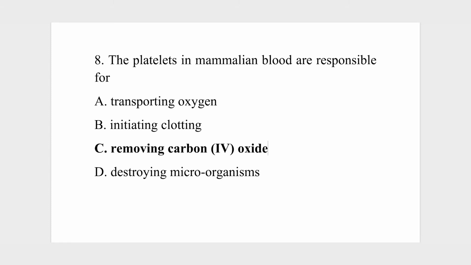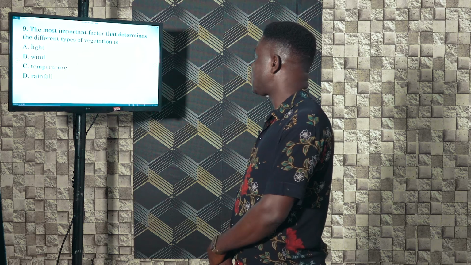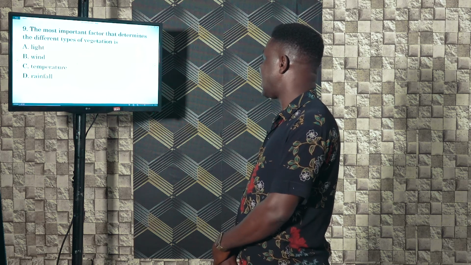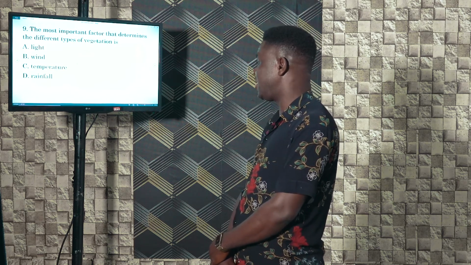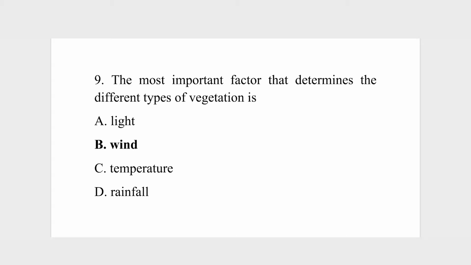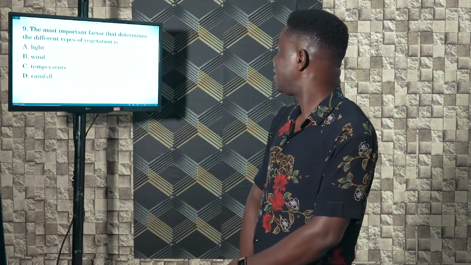Question 9. The most important factor that determines the different types of vegetation is A, light, B, wind, C, temperature, D, rainfall. While light, wind, and temperature are very important factors, the most important factor that determines the different types of vegetation is rainfall.